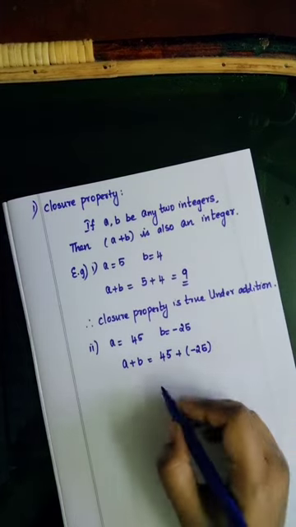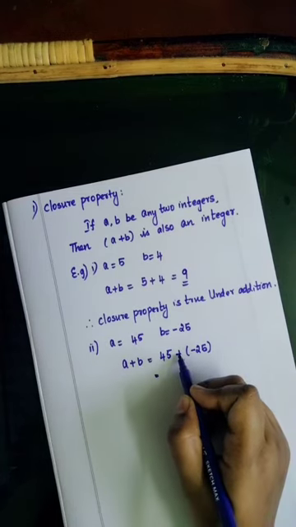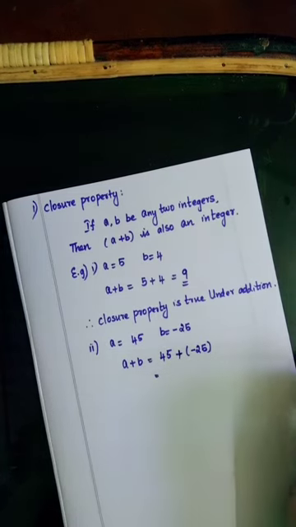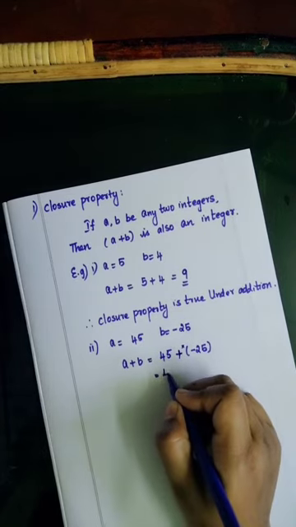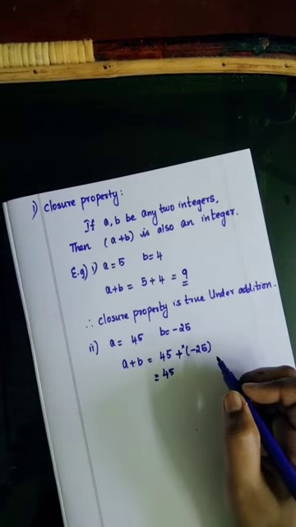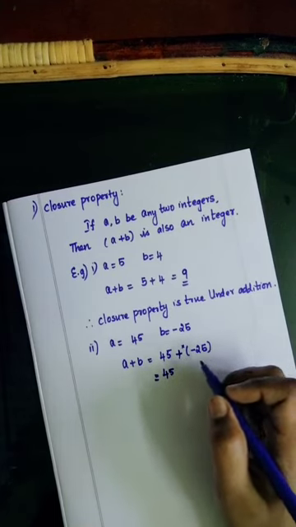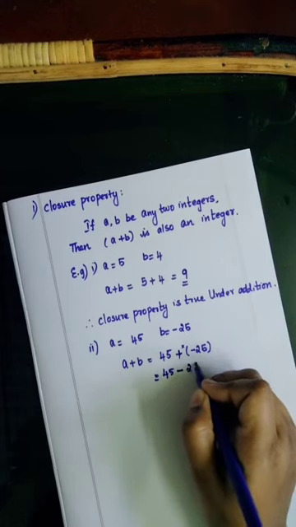Here the next step is plus and minus, so first we need to multiply the signs. Plus into minus is minus, so minus 25.